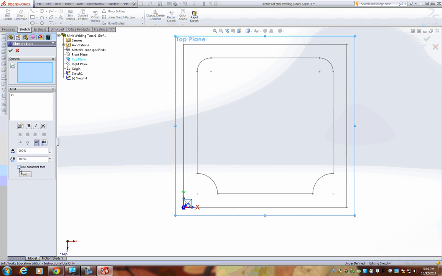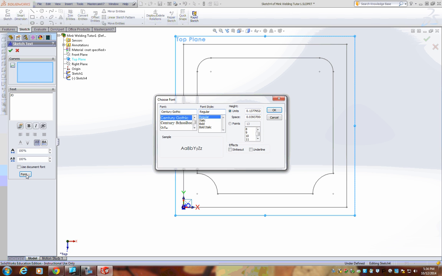Unselect Use Document Font and select the icon font. There are many other fonts available. Please just stick with Century Gothic for the time being. Units will be 2 inches and click OK.